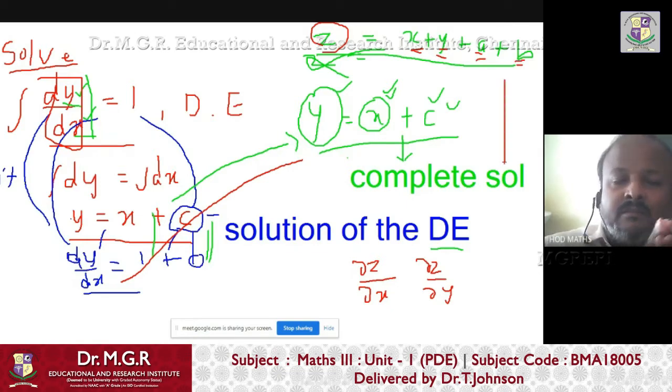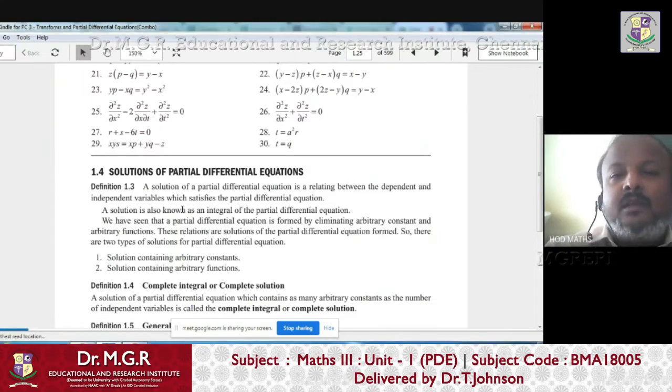So now I'll give you some definitions that will be visible on the screen itself. If you want to note them down, you can note them down. Later I will share this video also, right? Yesterday on the board I explained everything nicely. But anyway, first I will tell you the definition of a solution, and then what is a complete solution.